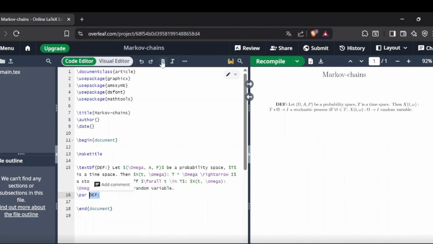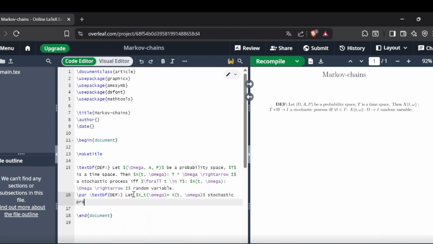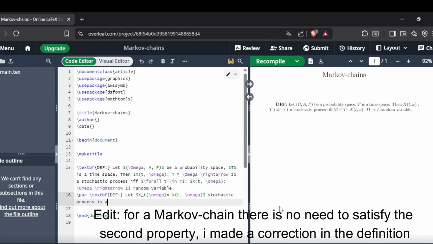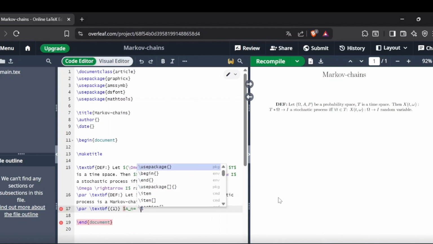The following is the definition of the Markov chain, and I'm going to use this notation. Let X_t(ω) be a stochastic process. This stochastic process is called a Markov chain if it satisfies two properties. The first property is the Markov property, which means the following. I'm going to use this notation for the generated sigma algebra.